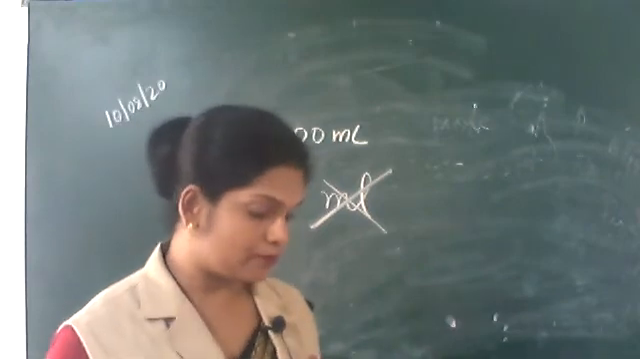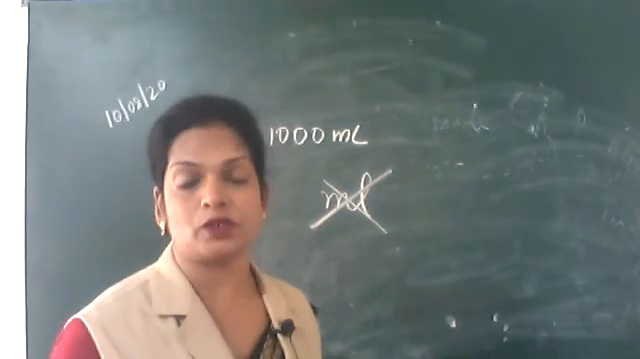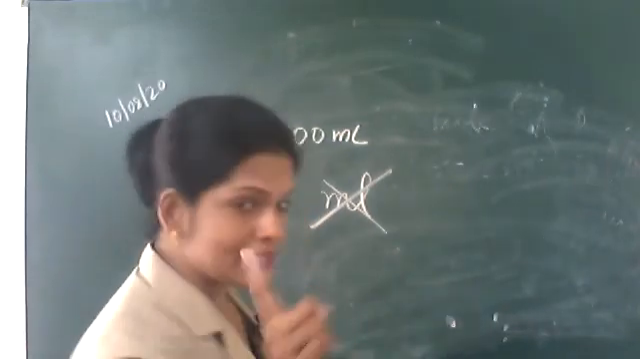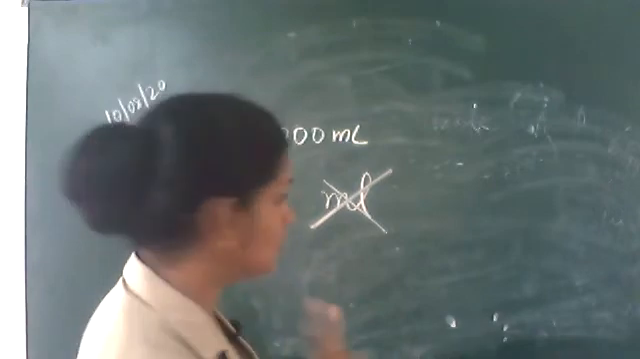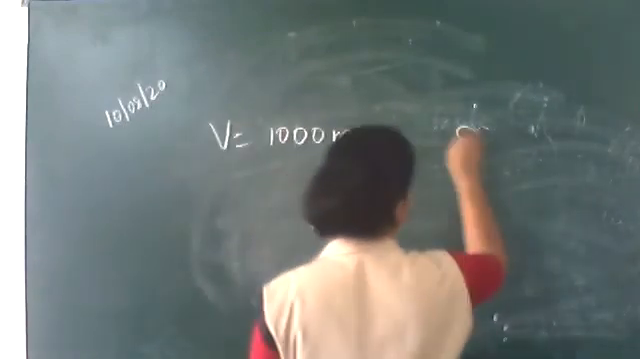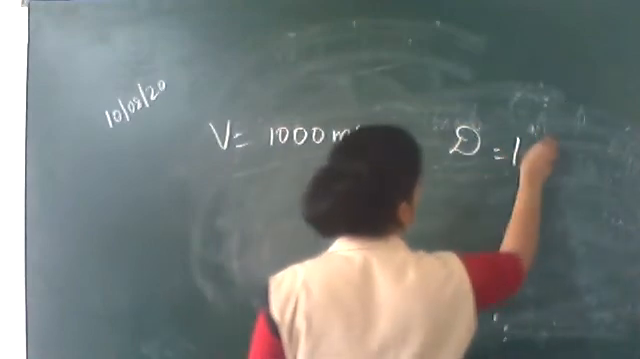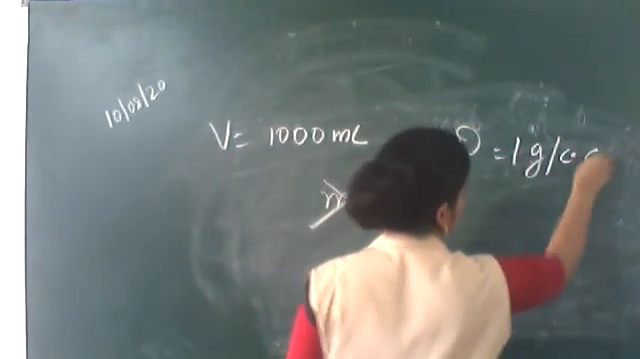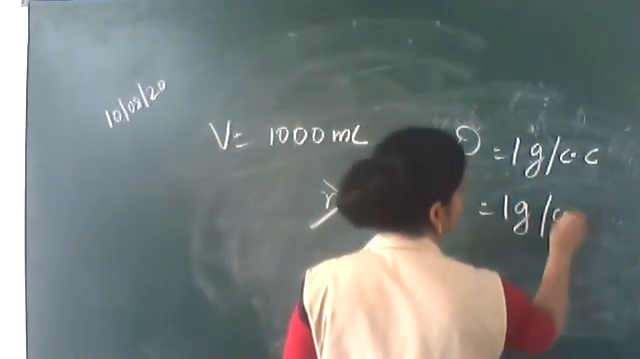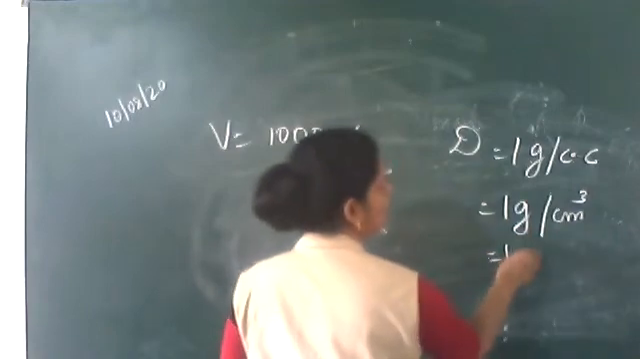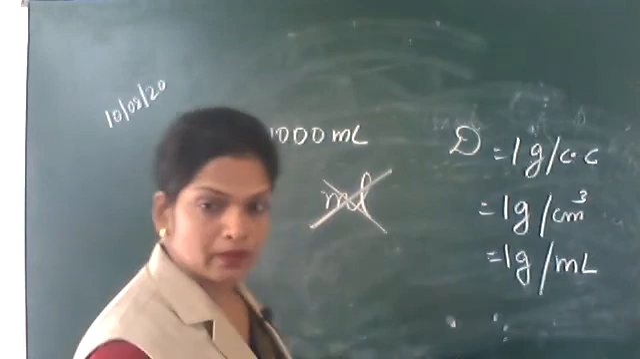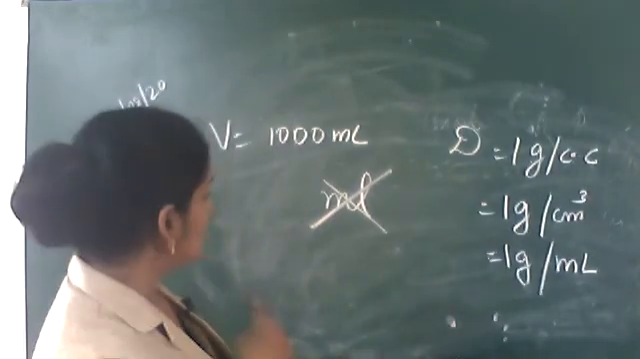Assuming that the density of water is 1 gram per cc, that is 1 gram per centimeter cube. 1 centimeter cube means ml. So the volume and the density, these two things are given. 1 gram per cc, or 1 gram per ml, all are the same. So what will be the weight?